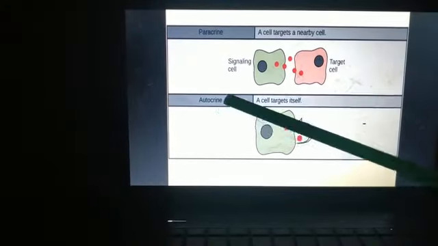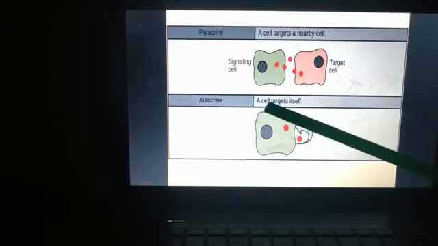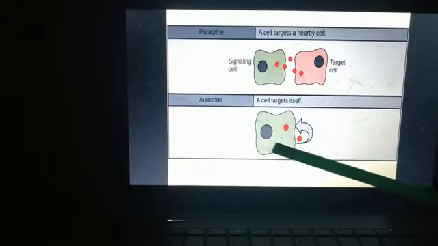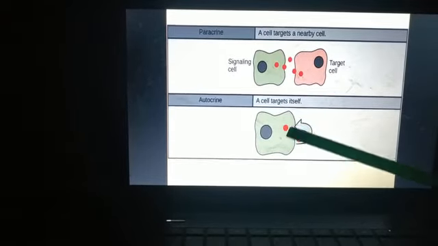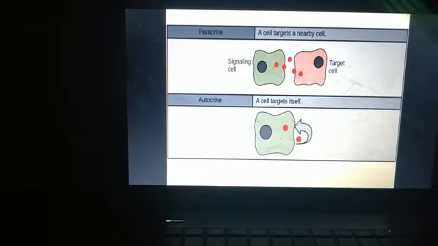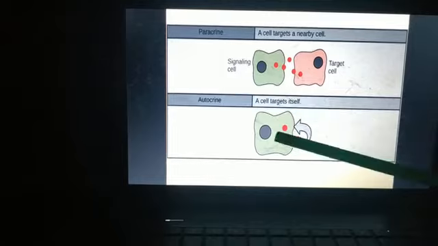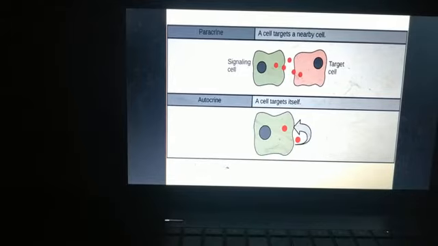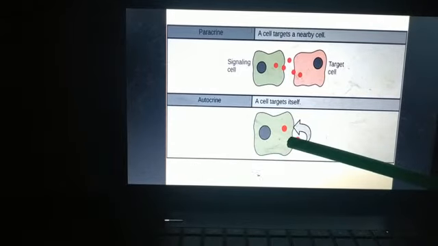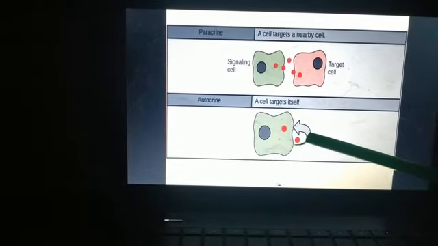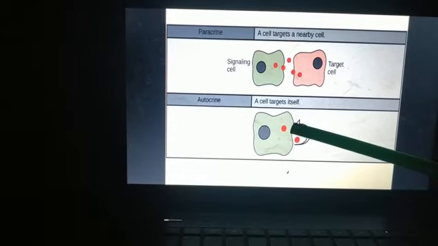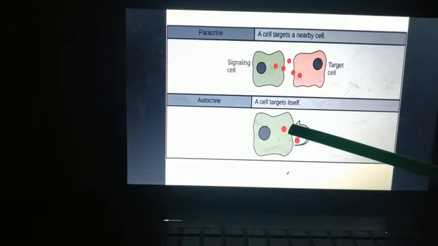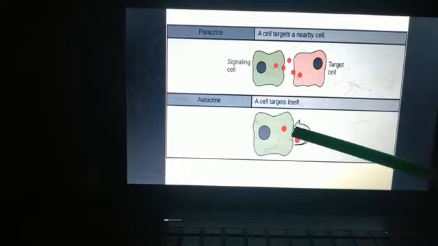Next we have autocrine. A cell targets itself. So the same cell will target itself. What happens? A cell will signal to itself, releasing a ligand that binds to the receptors on its own surface. So this cell will release the ligand and the receptor is also present on the same cell. So it will target itself only.